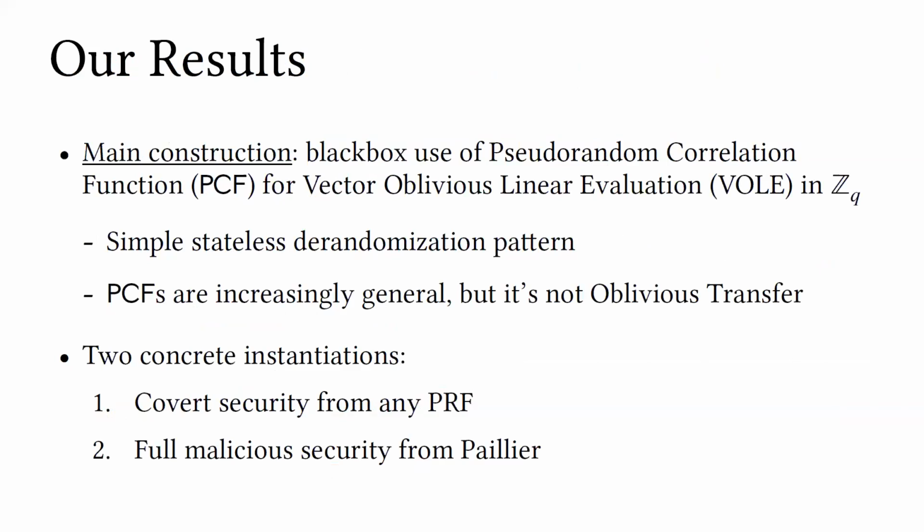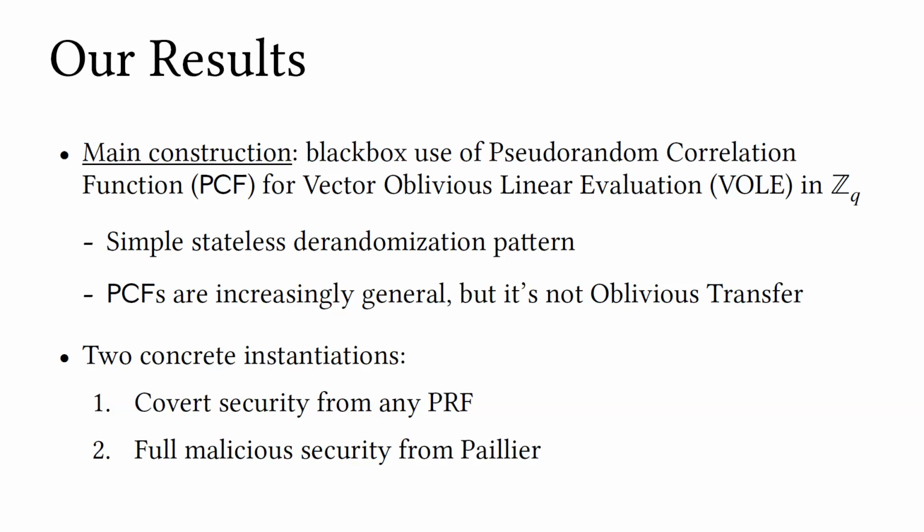Our main construction is sort of this meta protocol that makes use of these pseudorandom correlation functions, or PCFs, for the vector oblivious linear evaluation correlation in Z_q, where q is the order of the elliptic curve. And this, I claim, gives a pretty simple, native stateless de-randomization pattern. And PCFs are a sort of increasingly general cryptographic object.